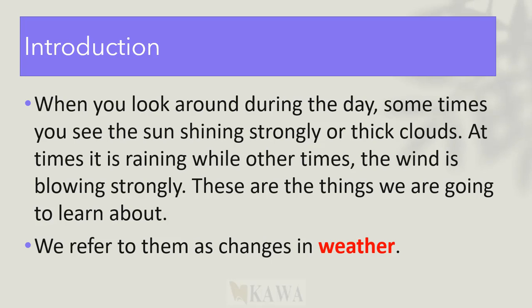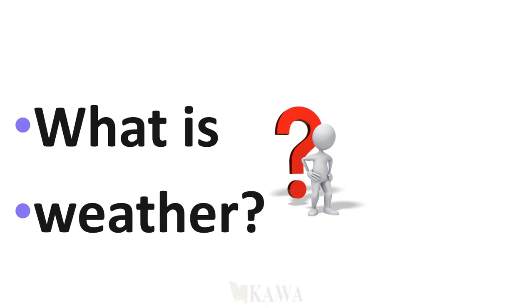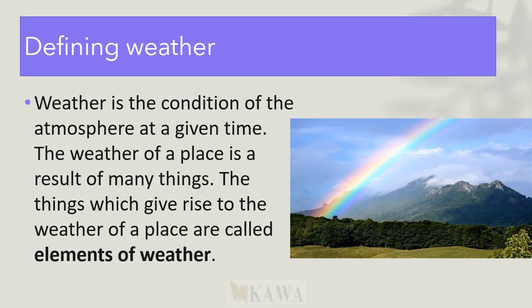Somebody can say it is now very cold, it is very warm, it is very sunny. That way people are describing what we call weather. But what is weather, really? What do we mean by weather? Weather is the condition of the atmosphere. The atmosphere we are referring to is that space above us. The condition of the atmosphere at a given period of time. It can be a morning, a week, a month, or a minute.